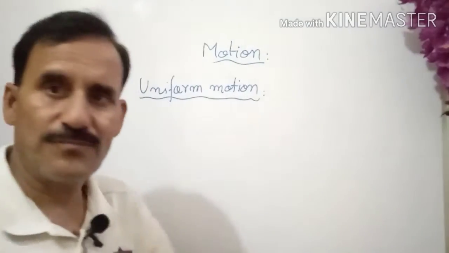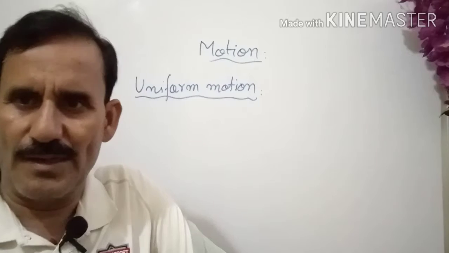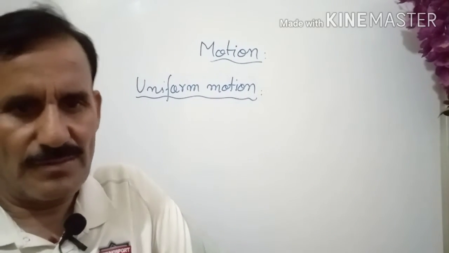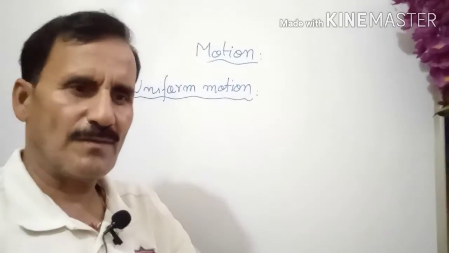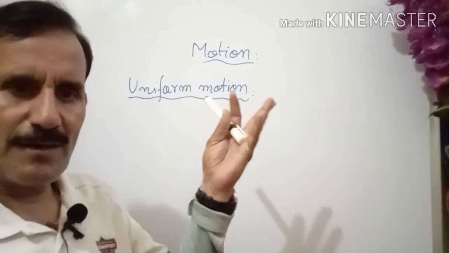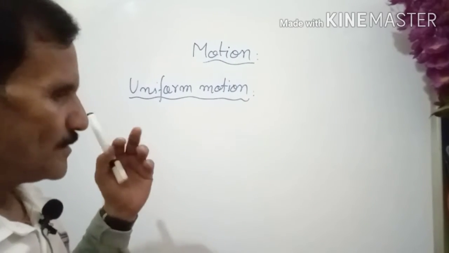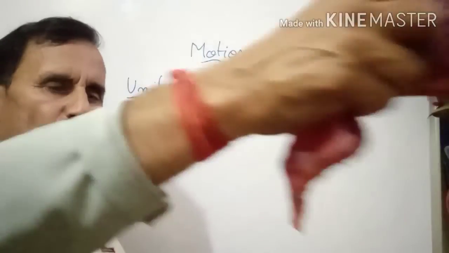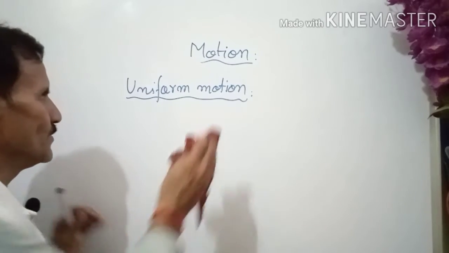Now examples of uniform motion are motion of celestial bodies like motion of stars, motion of the earth, that is always constant. Motion of the earth, motion of the moon, okay, this is the best example of uniform motion in nature. And without nature, suppose a car is moving with uniform speed, so uniform motion.